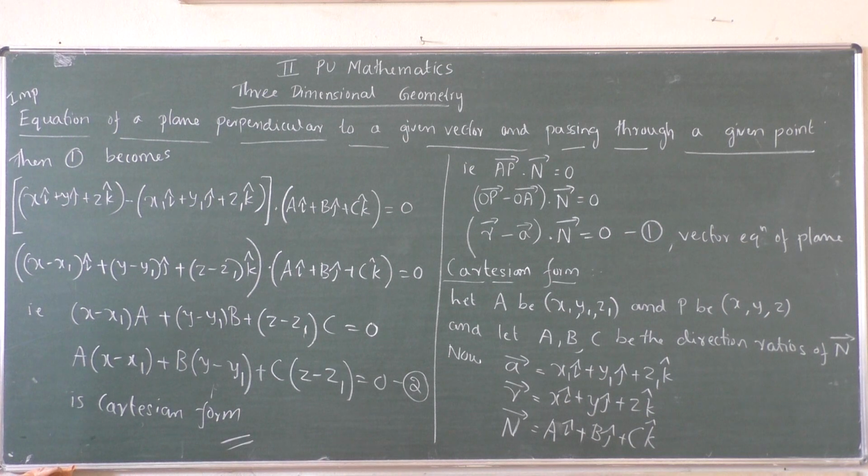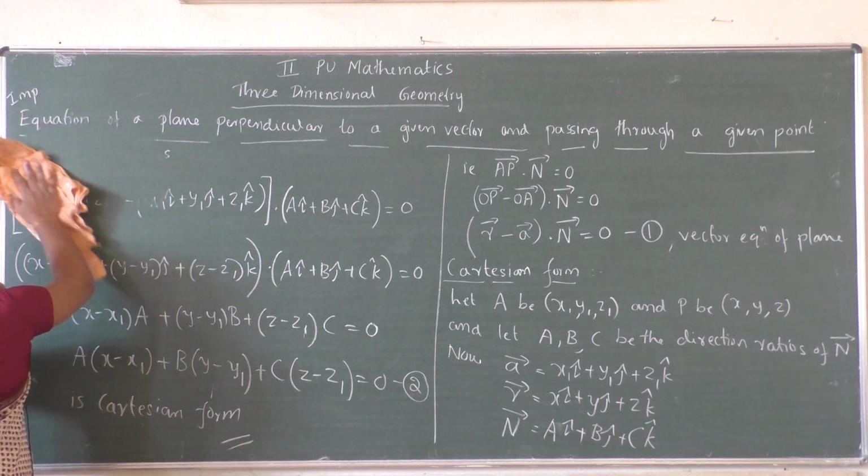A question may be asked like this for 5 marks: derive an equation of a plane perpendicular to a given vector and passing through a given point in both vector and Cartesian form. So, important derivation.